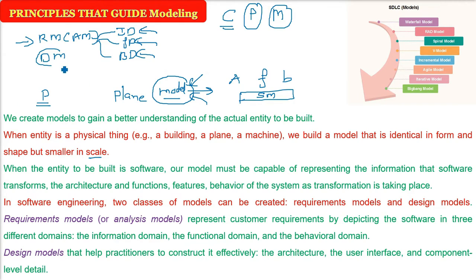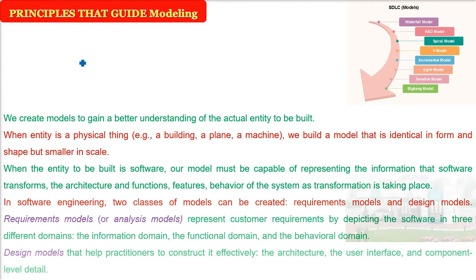Then we have the design model. Here the actual coders, the practitioners as we call them, can construct the software. In the design model, we create the architecture, that is the skeleton of the software, the user interface, and the different components. For example, certain libraries, some code, commercial off-the-shelf components you are going to use. These will come in the design model.